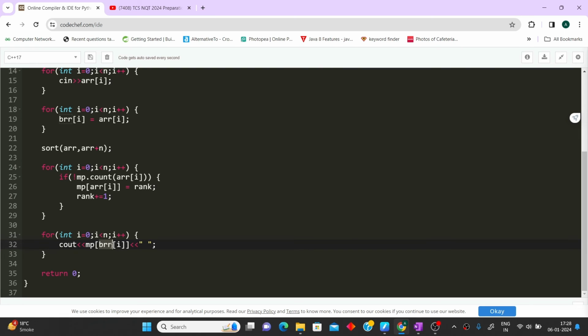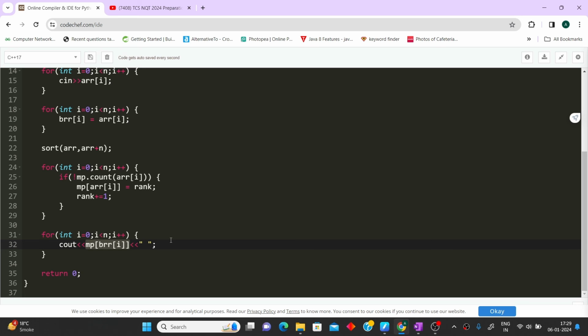We simply print the rank of the current element. If 1 was on the first position, mp of 1 is printed, then mp of 2, then mp of 15, and so on. We print the ranks in the original positions from the hash map. So this was the whole question.